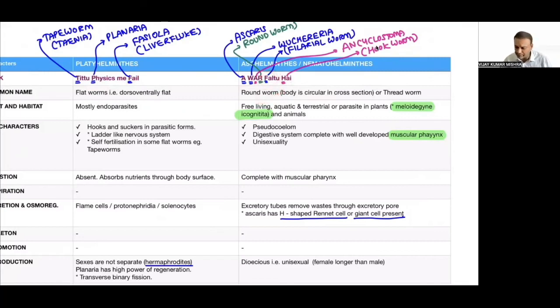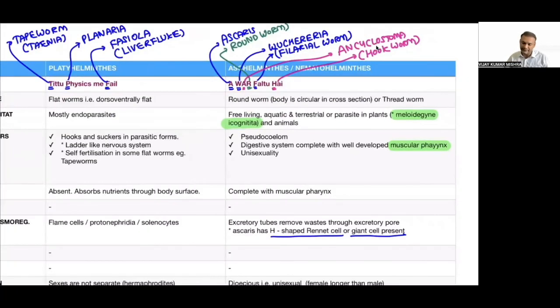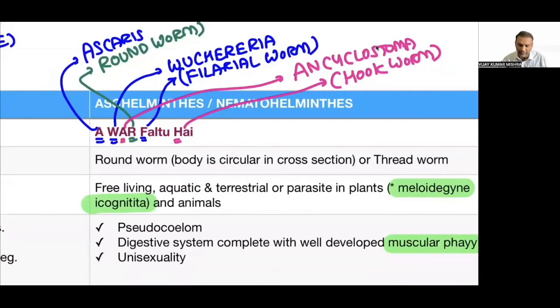So A means Ascaris. W means Wuchereria. Wuchereria is also called filarial worm. I just increase the focus here. A means Ascaris. W means Wuchereria. A means Ancylostoma. And R means roundworm. Roundworm is given as the second name of Ascaris. So you can see the bracket here. It is the second name. Second name I have always underlined it.